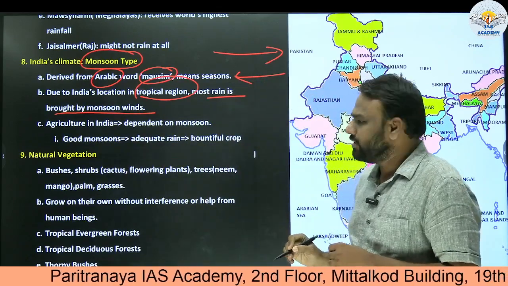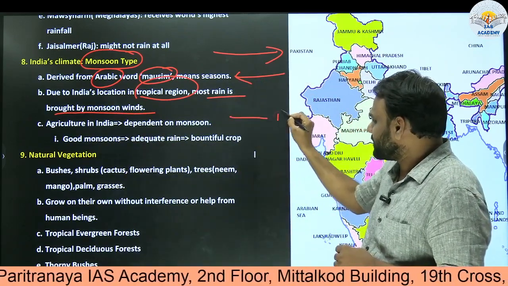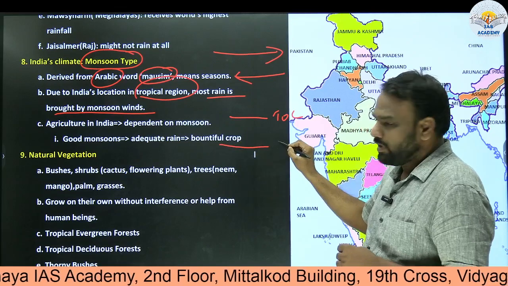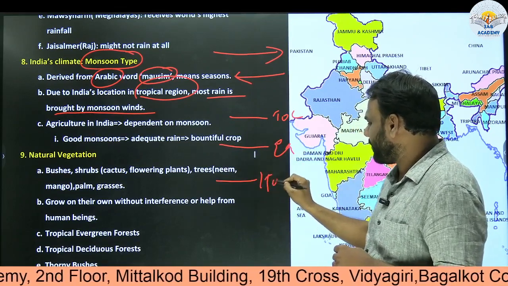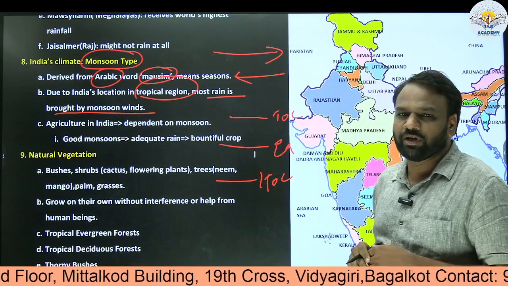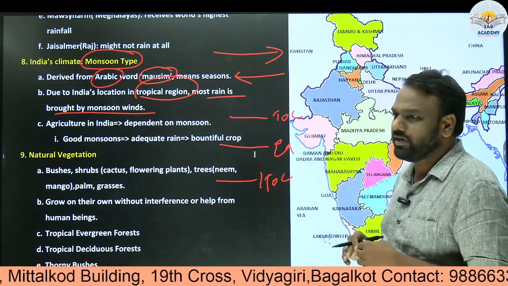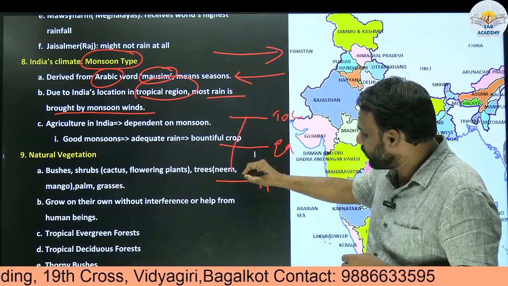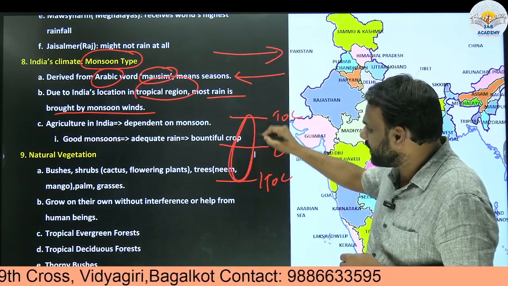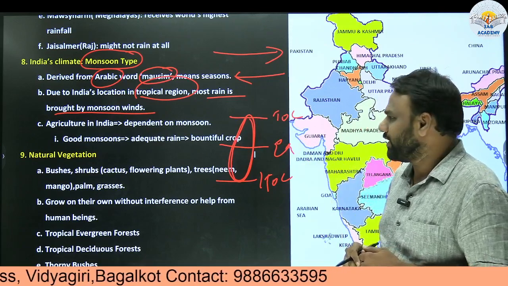So what is tropical region? We know that Tropic of Cancer, here we have equator, and here we have Tropic of Capricorn. So we already discussed these important latitudes in the previous class. You can refer to that video. So the region which lies here from Tropic of Cancer to Tropic of Capricorn, we call it as tropical region. Okay, tropical region.